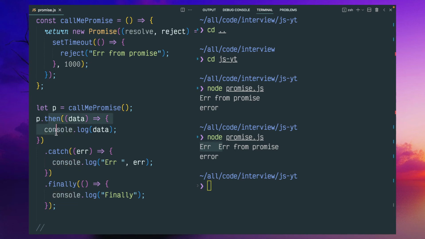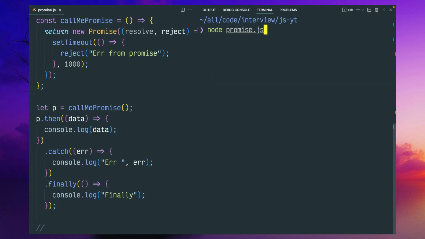If you notice, then has an input argument data, and catch has an input argument error. But finally doesn't contain any input argument. This finally can be used for cleanup operations, like closing the database connection, file handle, and so on. Once we execute it, this finally is executed.